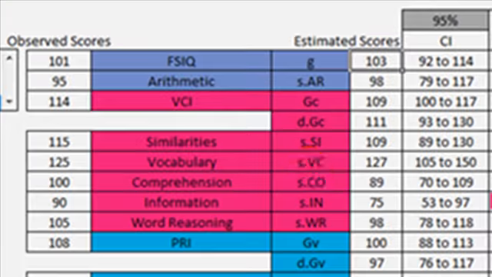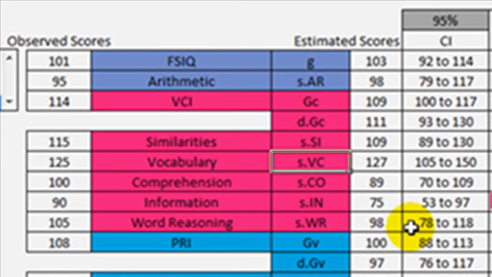Now what about these other scores? SVC, for example, the specific variance for vocabulary. This S for vocabulary is not vocabulary itself. It's the specific variance for vocabulary. It's the portion of the vocabulary subtest that is reliable, but is uncorrelated with G and uncorrelated with GC. Now, do we care about it? Some specific scores we do care about and some we don't.